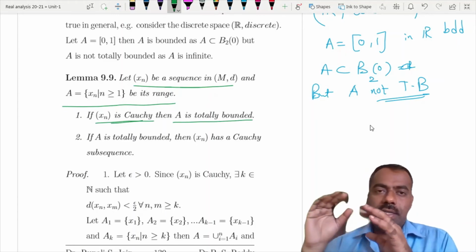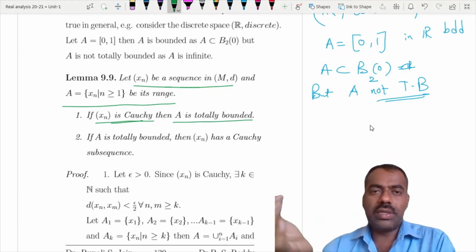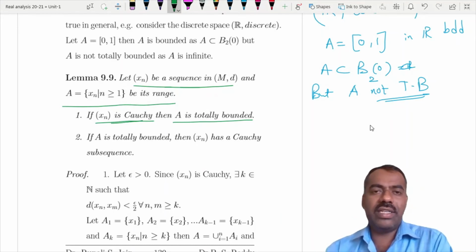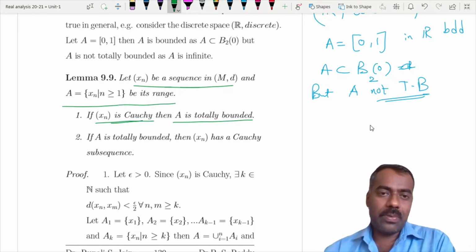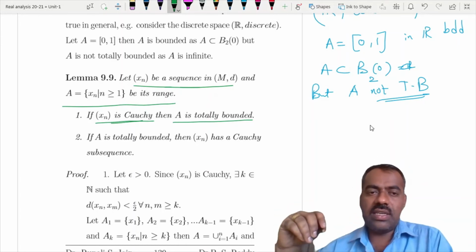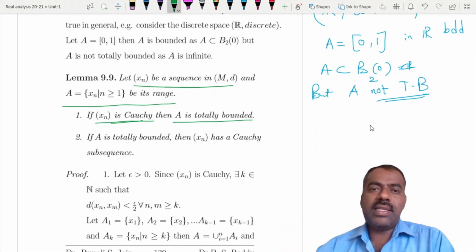In general, if a sequence xn is Cauchy, then we proved that it is bounded, so its range set is bounded. What we are proving here is a stronger condition: if xn is a Cauchy sequence, then its range set A is not only bounded, it is actually totally bounded.